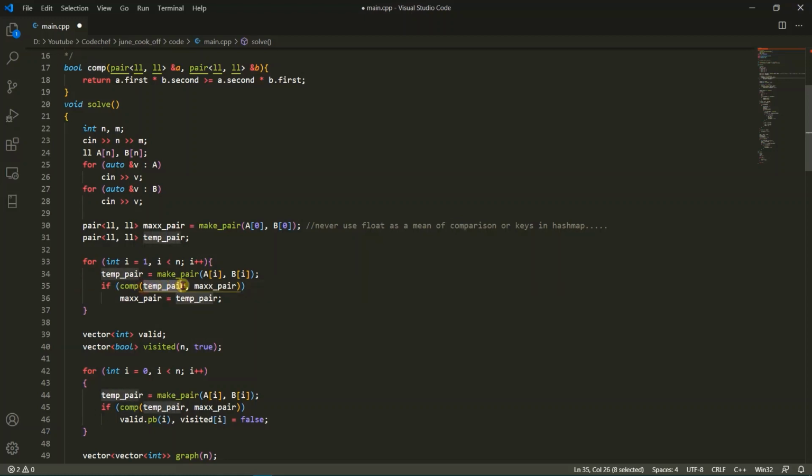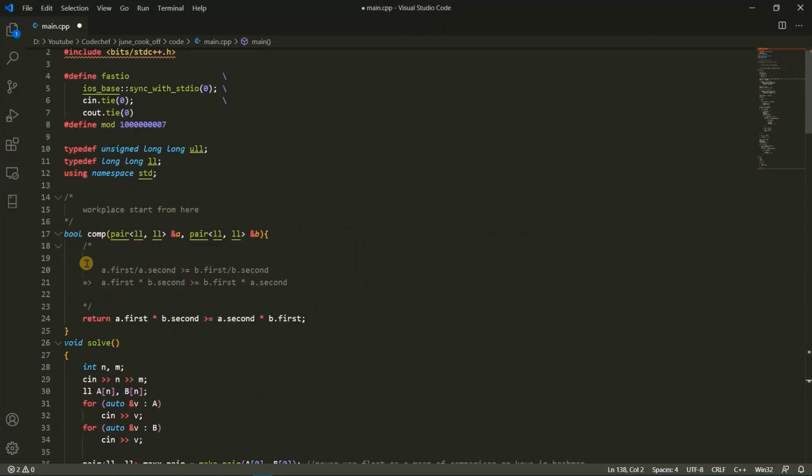If temp pair is greater than max pair, it will return true, and if temp pair is less than max pair, it will return false. So if it returns true, then temp pair is greater than max pair, so we will store the value of temp pair into max pair.